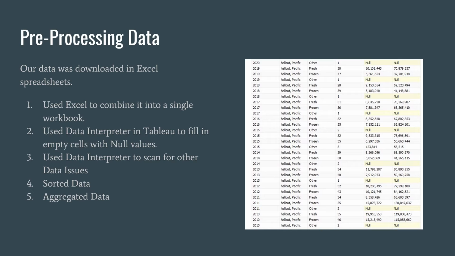I personally like RapidMiner. It has a lot of different options for dealing with a lot of the different problems that you can have. The biggest problem with this data set was some missing values. Data Interpreter had no problem filling in blank spaces with just null values that the software is able to handle easily. Data Interpreter was able to scan it for all other issues. Then we were able to sort it and aggregate the data to make it easier for analysis.